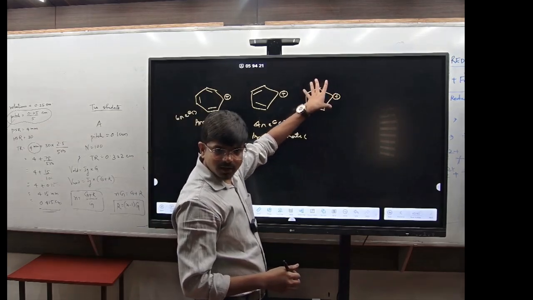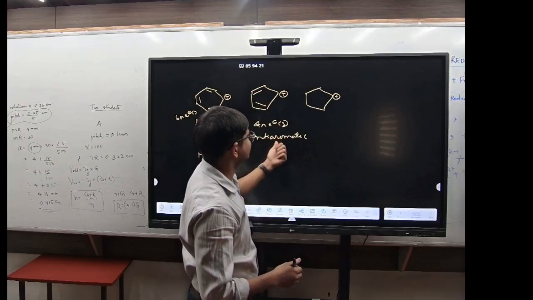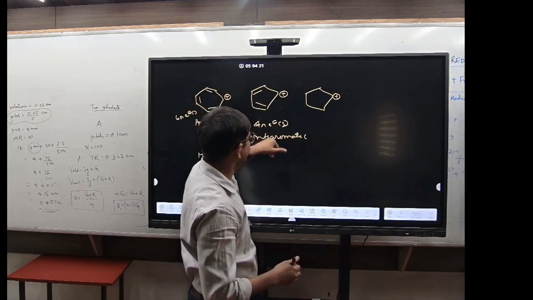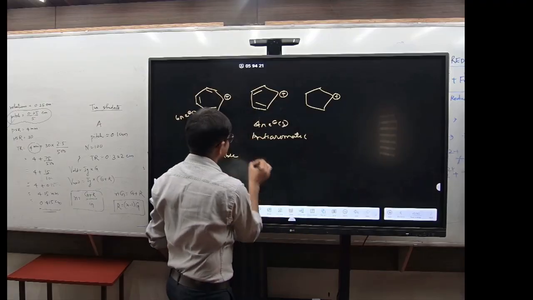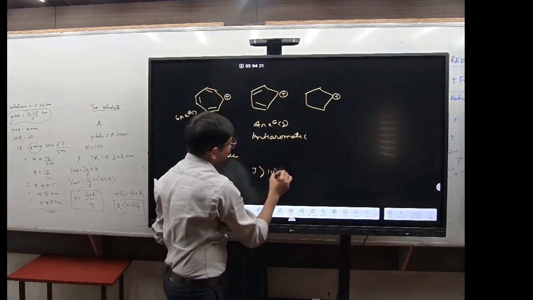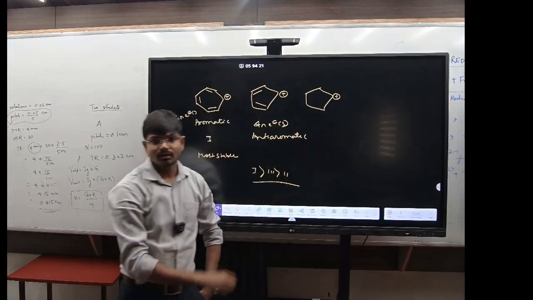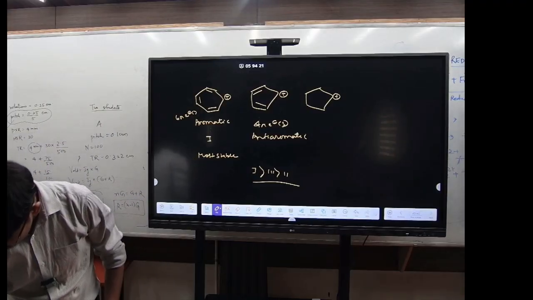Now this is a non-aromatic compound, neither as stable as aromatic nor as unstable as anti-aromatic. It is not more stable than that and not more unstable than this. So the order is this one first, then the last one, third, then second. So which option? Got it? Did you understand this?